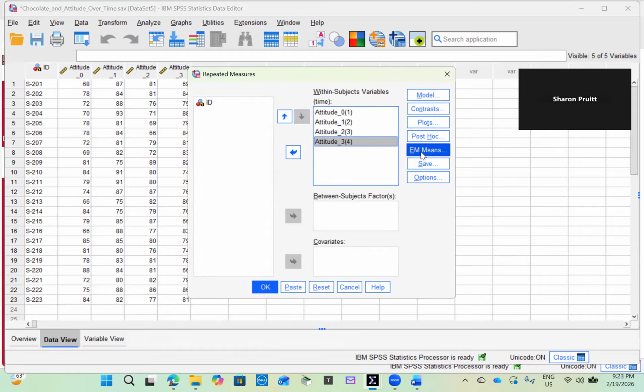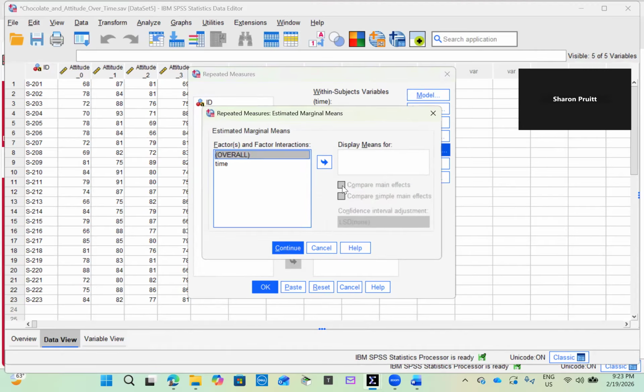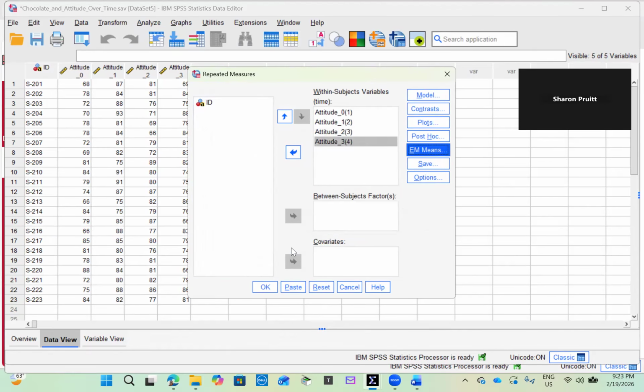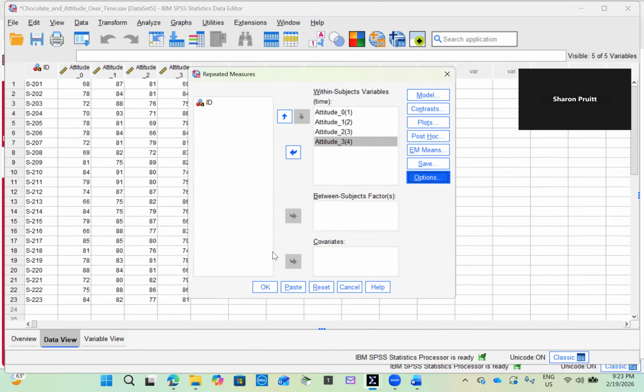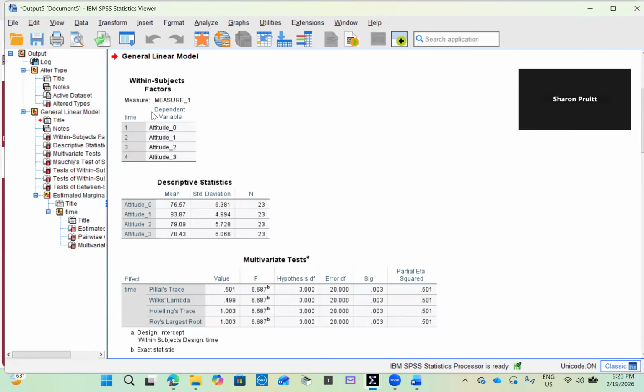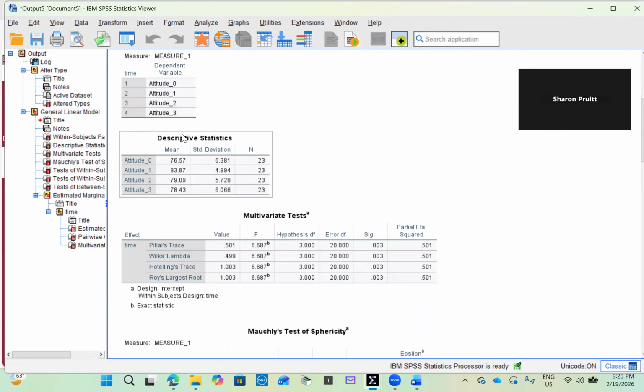Next, I click on EM Means, and I want to compare main effects. I'll move time first over into the display means box. Click on compare main effects. Click continue. And I'll also click options to get the descriptive statistics as well as the estimates of effect size. Click continue, and then OK. And I get my data output.